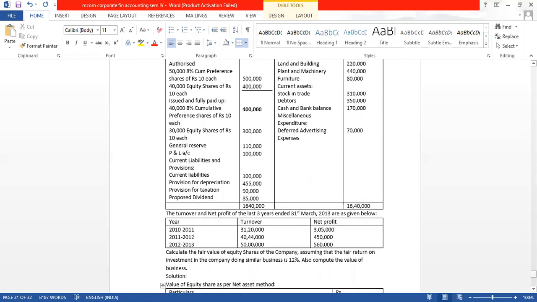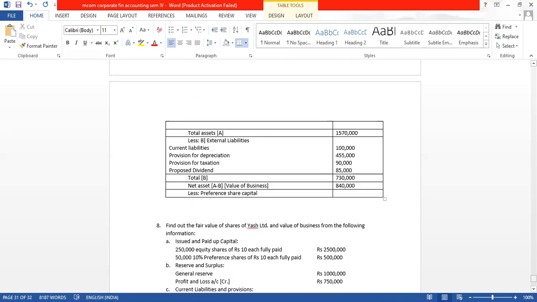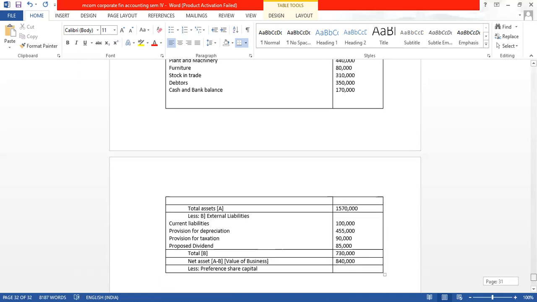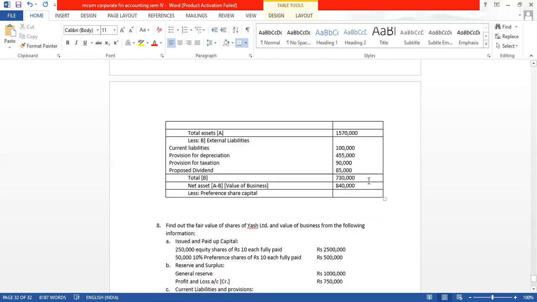After paying the external liabilities, see, value of share as per net asset method is normally calculated when there is a sale of business. So we sold all the assets, paid the liabilities from it, and what is left with us is 8,40,000. That is the value of business or our purchase consideration. From this, first we will pay the preference shareholders, which is 4 lakhs.